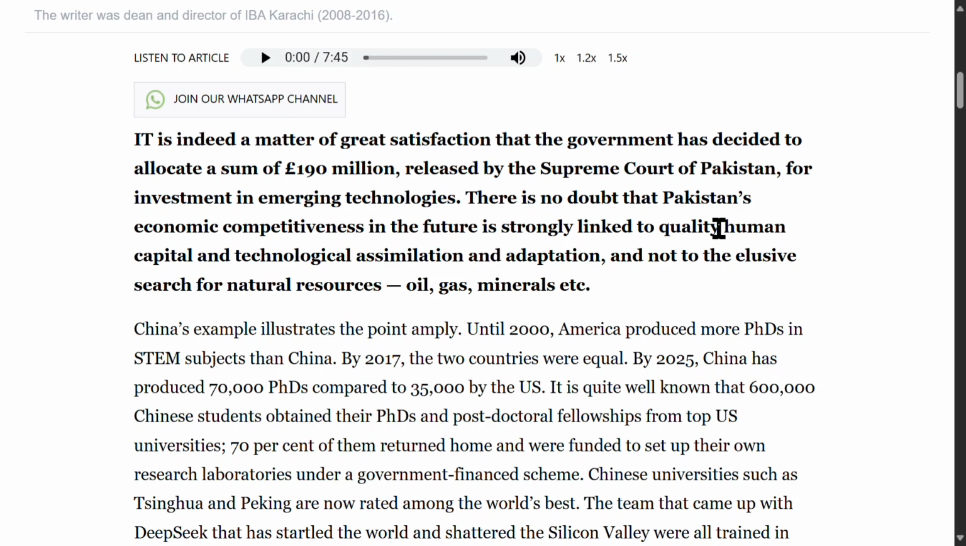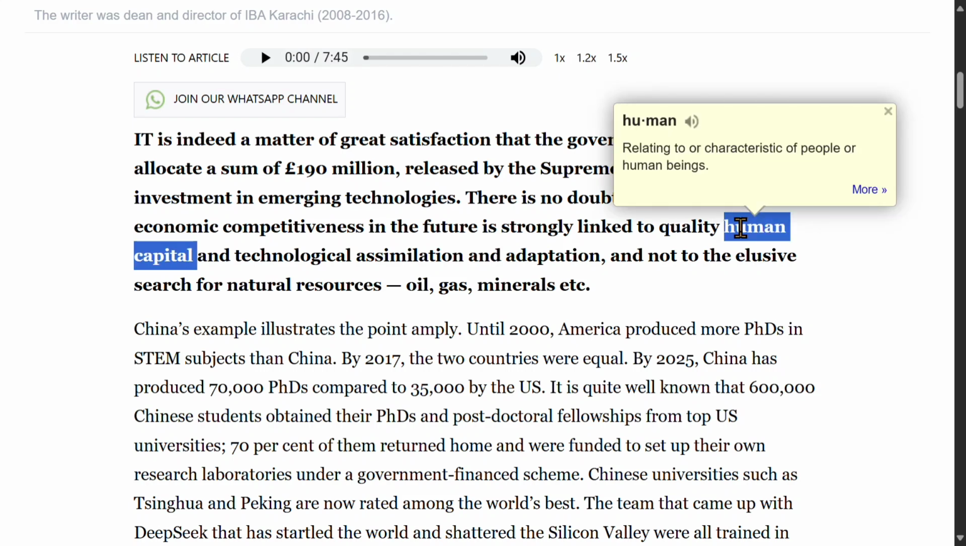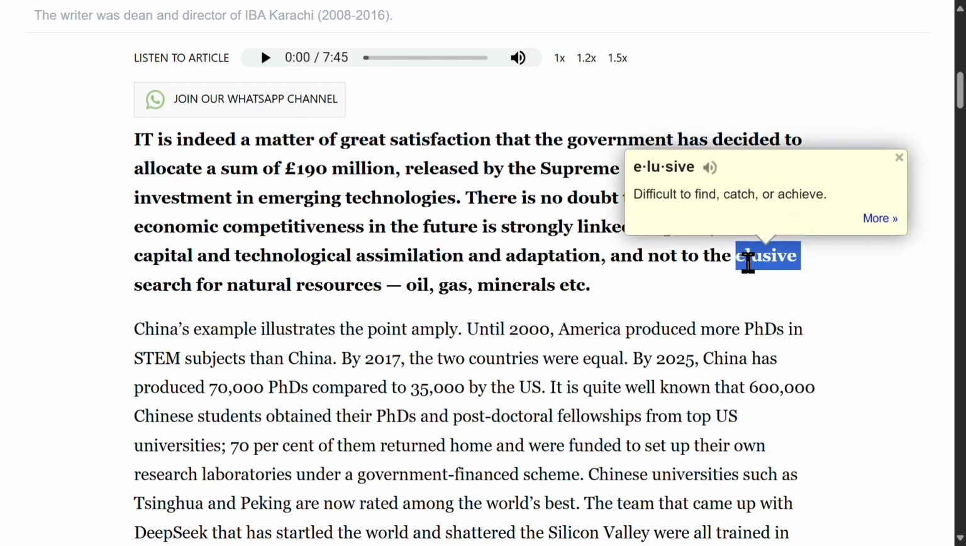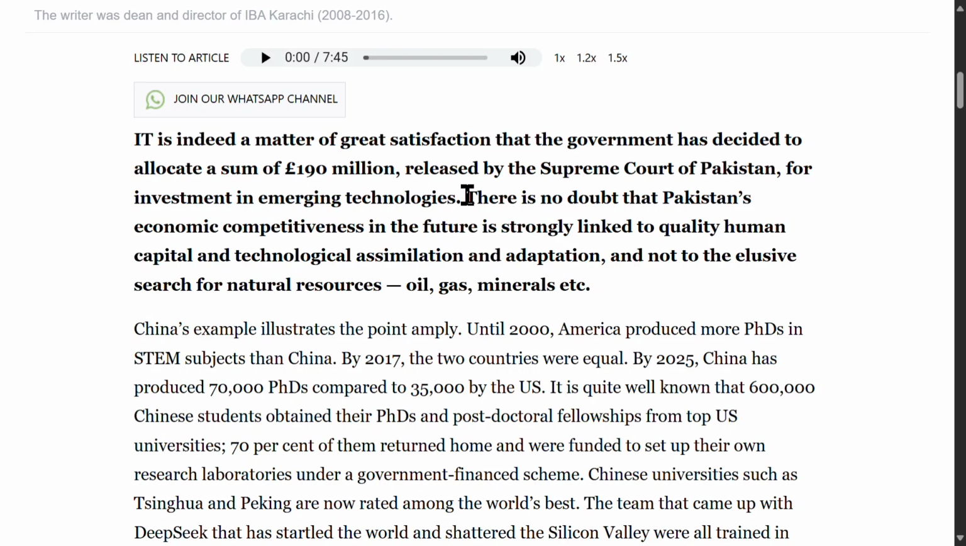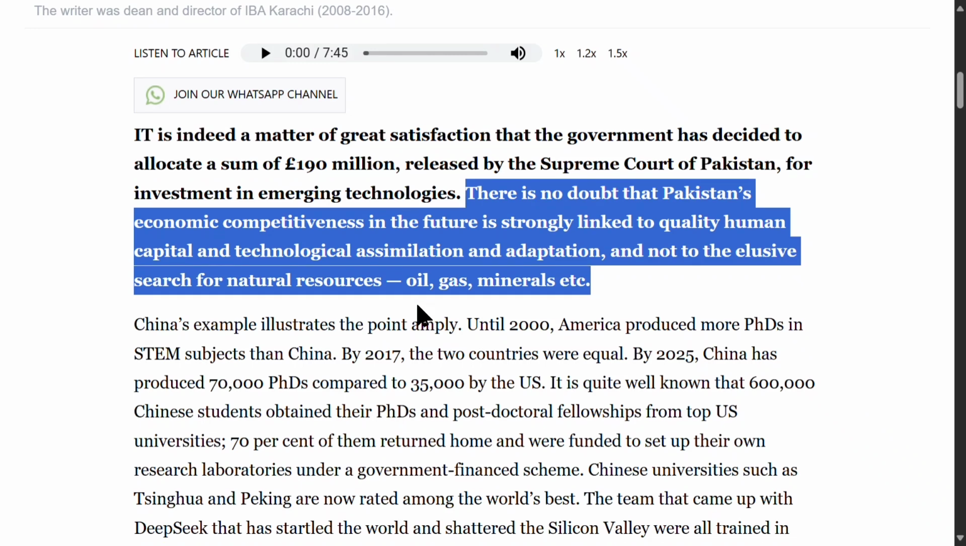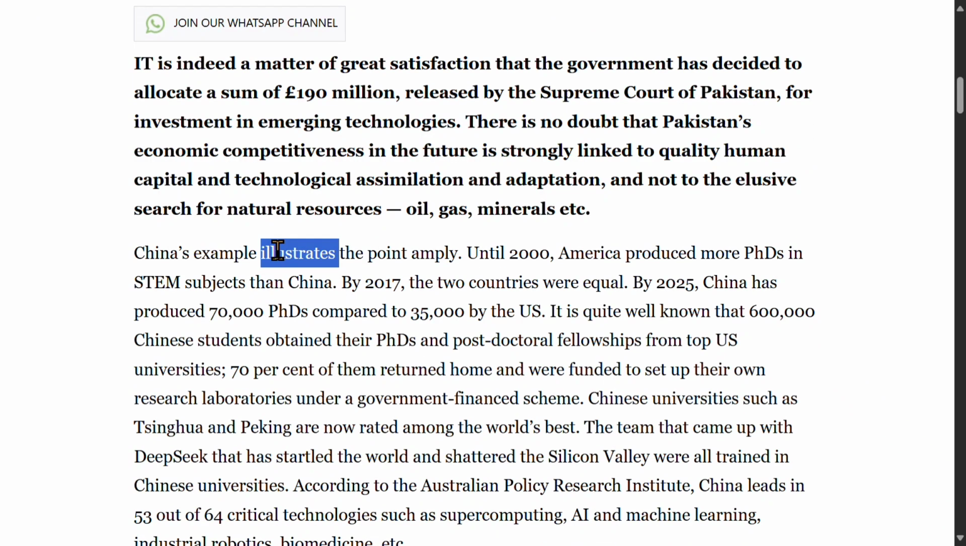Human capital refers to the skills and knowledge of a country's workforce. Technological assimilation and adaptation means the ability to adopt and adjust to new technologies. Elusive means difficult to attain or define. This sentence argues that future competitiveness depends on human and technological capabilities rather than natural resource extraction.